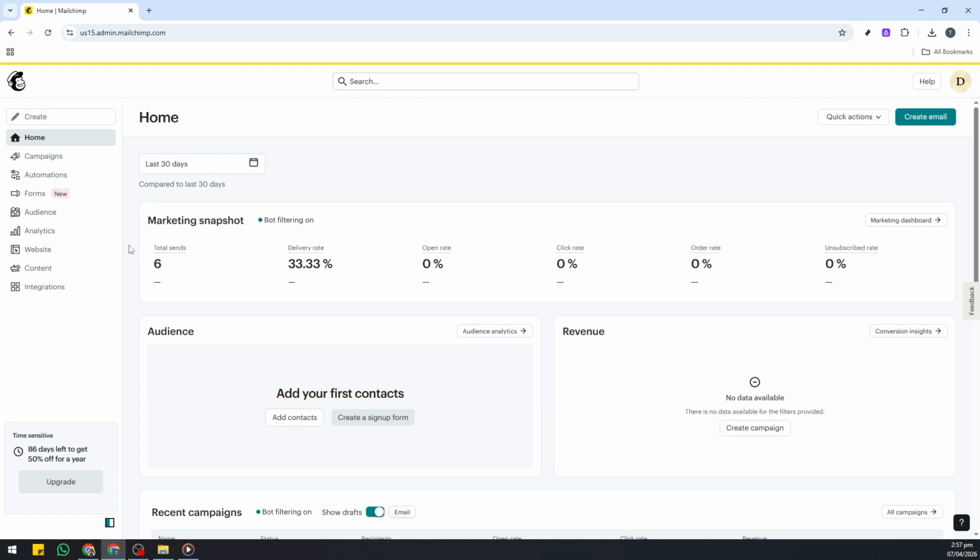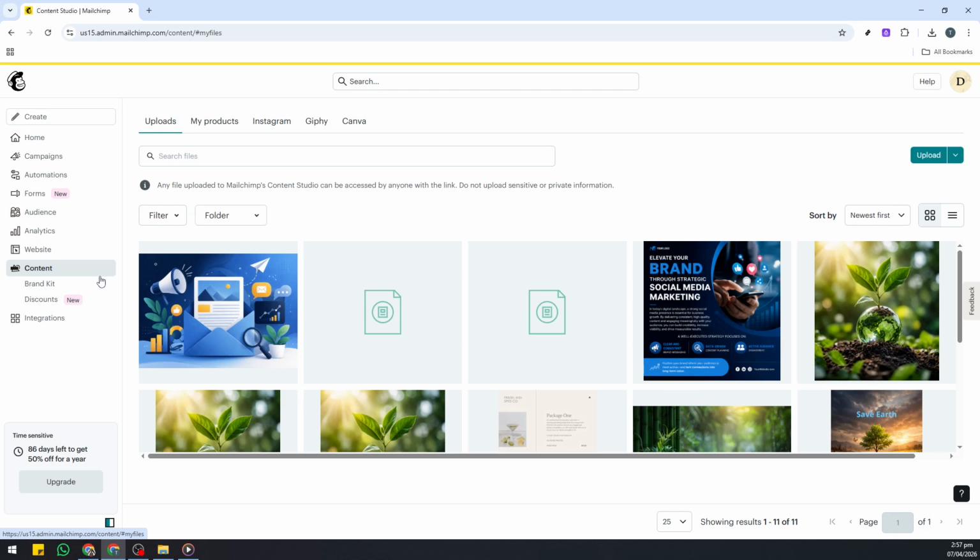Start by opening your browser and heading to your Mailchimp account. If you're not already signed in, log in to reach your dashboard. From here, navigate to the main menu and look for Content. This is your library area where Mailchimp stores files, creative assets, and brand settings. Clicking Content gets you into the hub that connects your visuals with the rest of your marketing, which is exactly where fonts belong. Inside the content area, find and select Brand Kit.